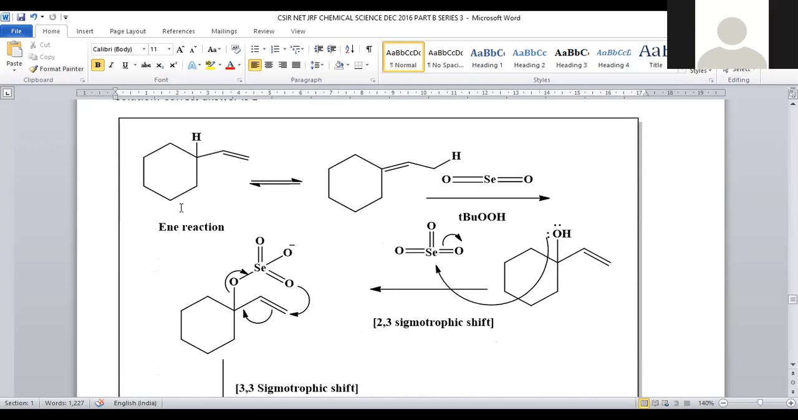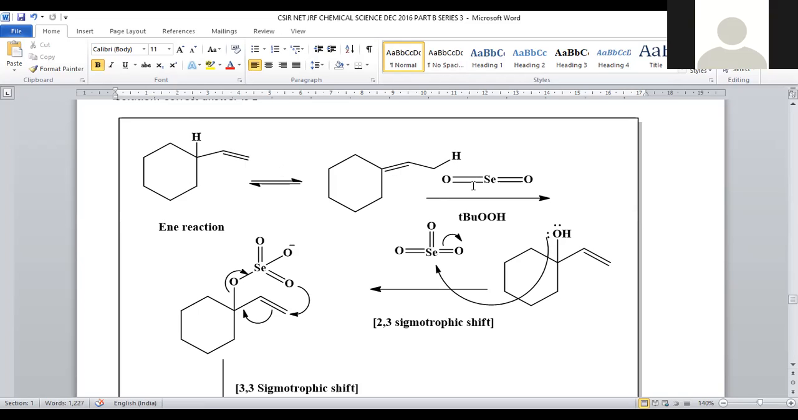We are taking the starting material, that is vinylic cyclohexane. It participates in a shifting of bond. The double bond will be shifted in this manner. This hydrogen will be migrated towards this side, right? So that we will get the double bond at this position. Now it will participate in an ene reaction. The double bond is migrated, and hydrogen is moved towards the end carbon, the terminal carbon.